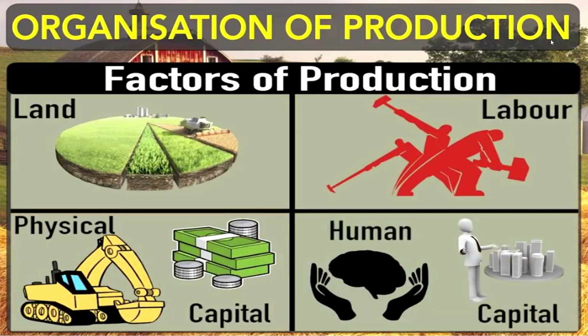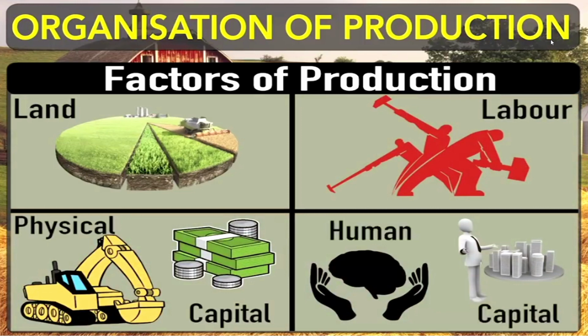Whatever things we use in our daily life to fulfill our daily requirements, to make our life more comfortable and easy, we produce these things at different places, and we use various factors for producing these kinds of goods.